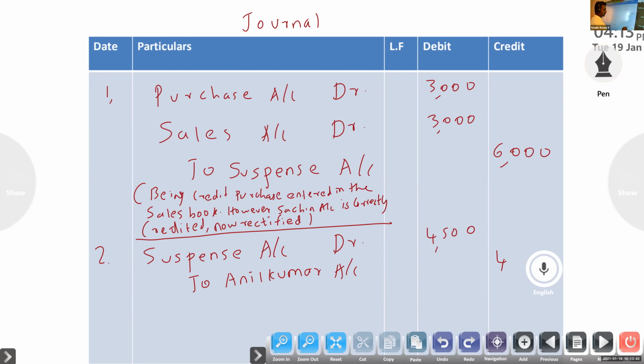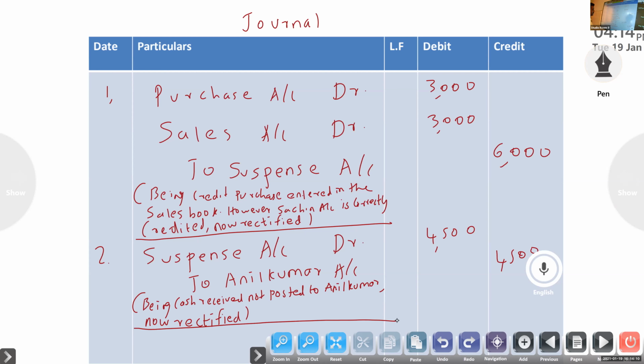4,500. Being cash received, not posted to Anil Kumar. Now rectified. Suspense account to Anil Kumar.